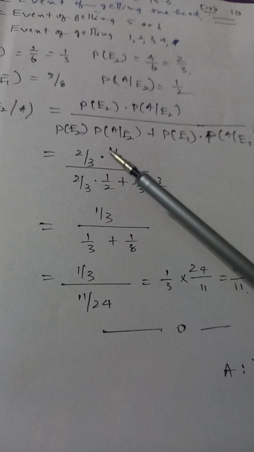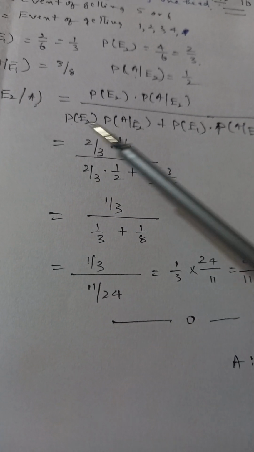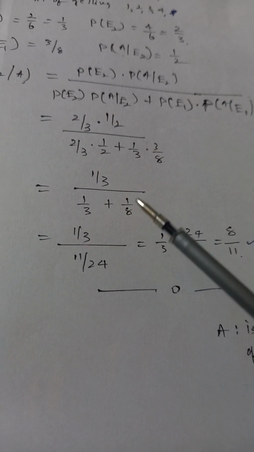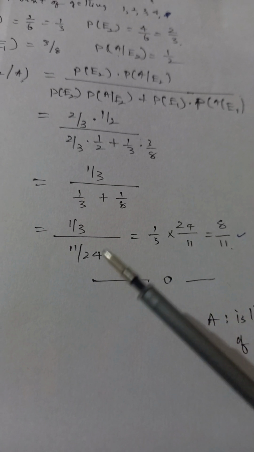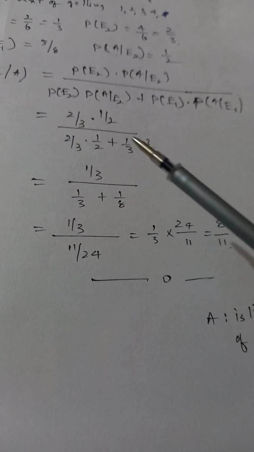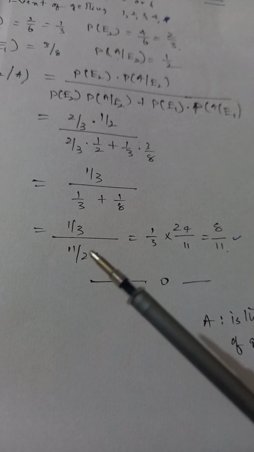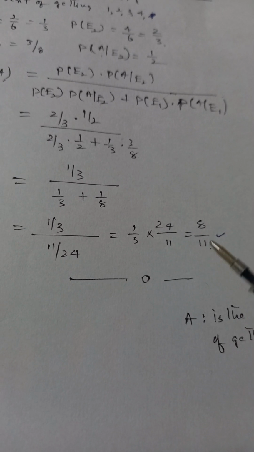How many values? 1, 2, 3, 4, 5, 6. So you have to calculate. It's a simple problem, so you can do this very easily. I need not explain all this to you. This is simple mathematics, and if you calculate, ultimately you will get 8 by 11.